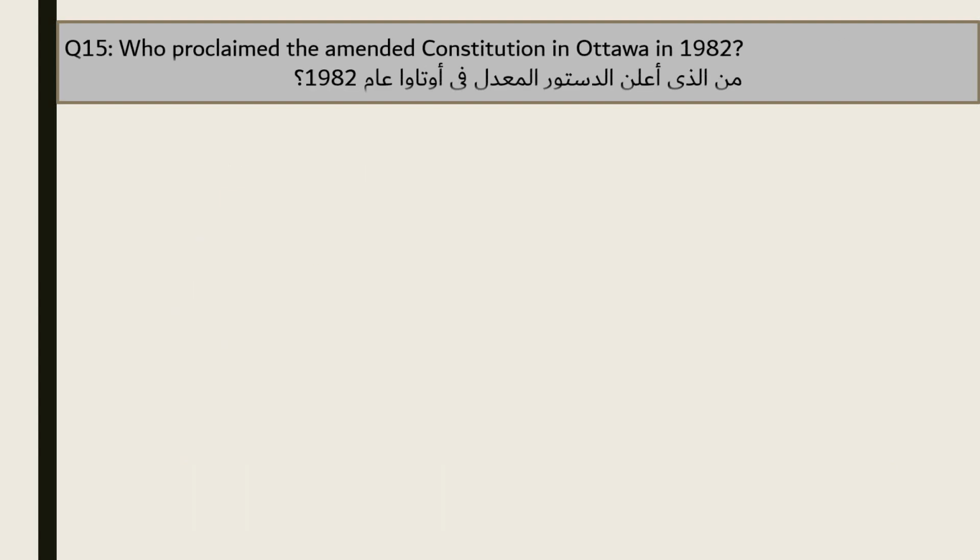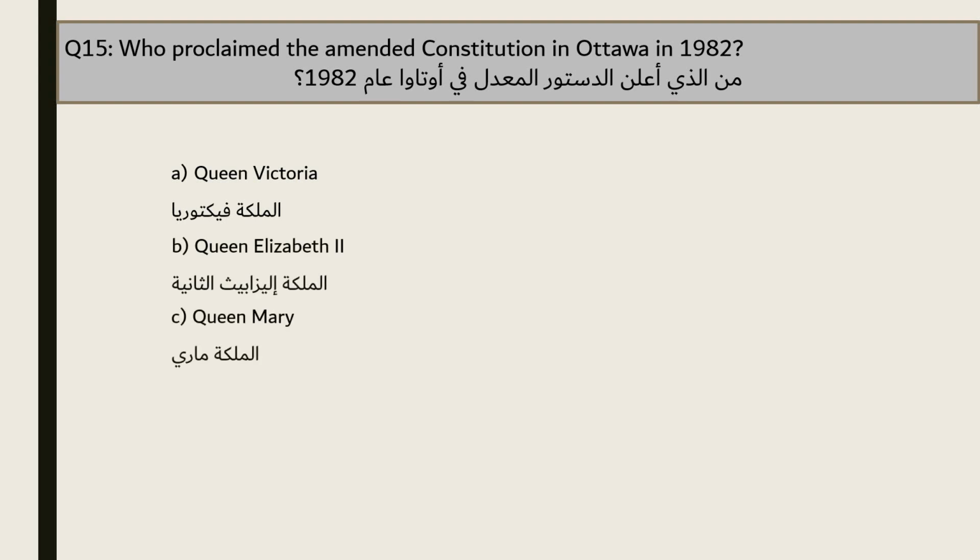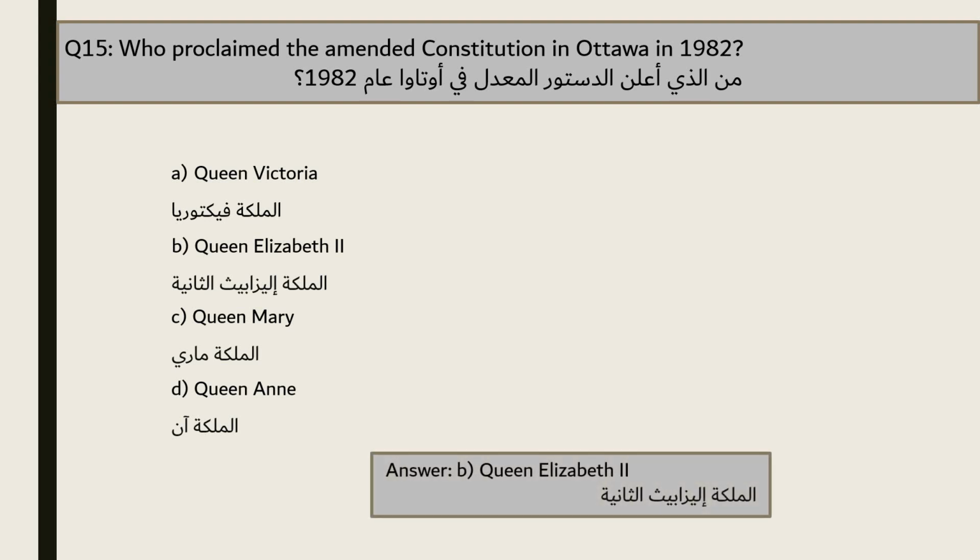Question 15. Who proclaimed the amended Constitution in Ottawa in 1982? A. Queen Victoria. B. Queen Elizabeth II. C. Queen Mary. D. Queen Anne. The answer is B. Queen Elizabeth II.